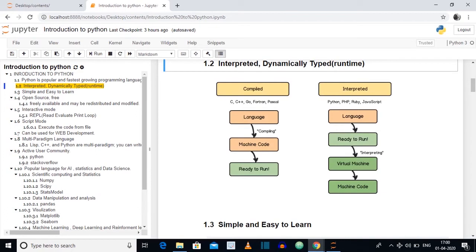A compiler does it before execution of the program, therefore it is called statically typed. An interpreter does it at the time of running of the program, therefore it is called dynamically typed. Statically typed languages are generally faster as compared to dynamically typed languages. Examples of statically typed languages are C, C++, Go, Fortran, Pascal. Examples of dynamically typed languages are Python, PHP, Ruby, JavaScript.